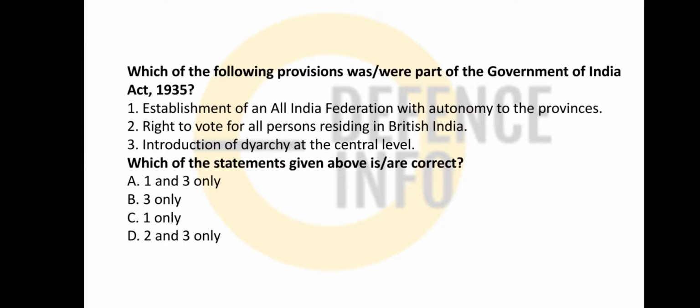Now friends, which one of the following provisions was or were part of the Government of India Act 1935? Is it the establishment of an All India Federation with autonomy to provinces, the right to vote for all persons residing in British India, or the introduction of dyarchy at the center? Okay, so in this, 1 and 3 are correct, friends. The right to vote for all persons residing in British India was not there. Dyarchy was there at the central level, that is a basic thing, and the All India Federation with autonomy to the provinces.